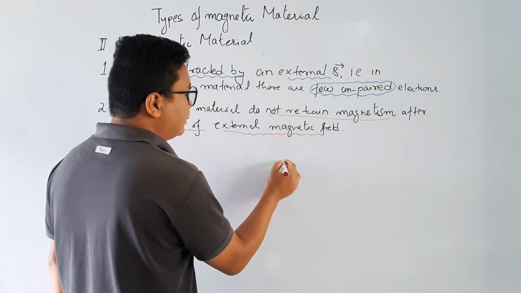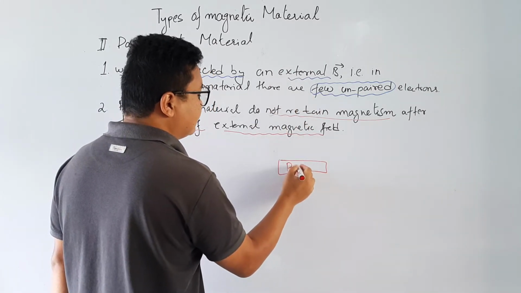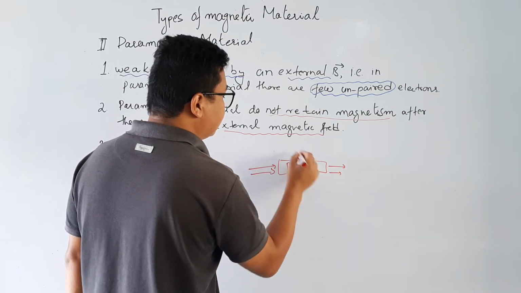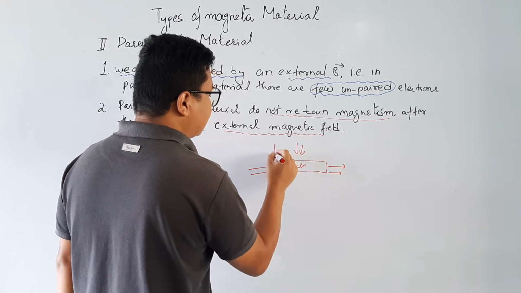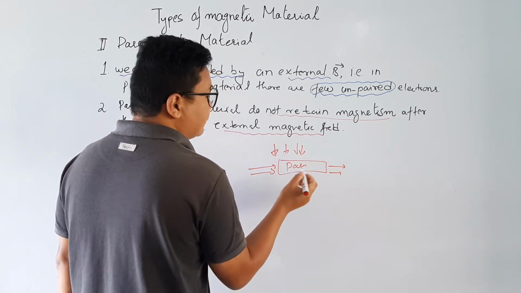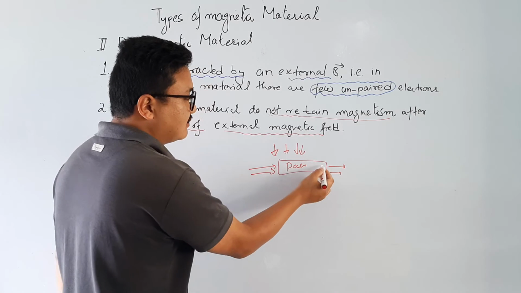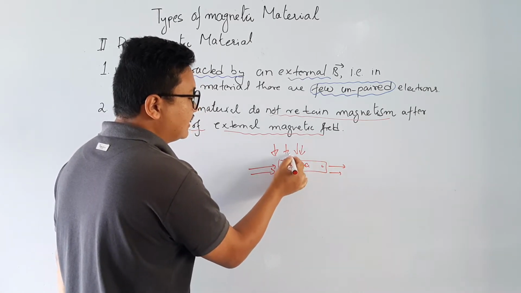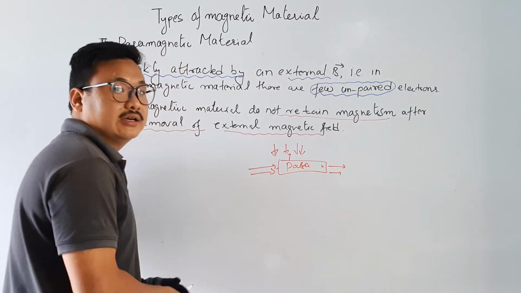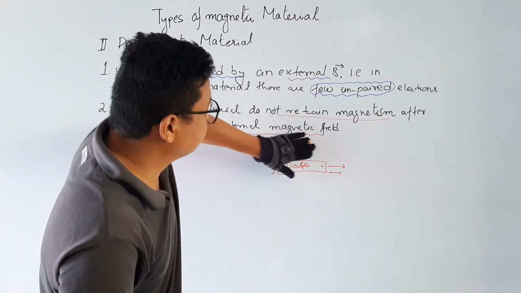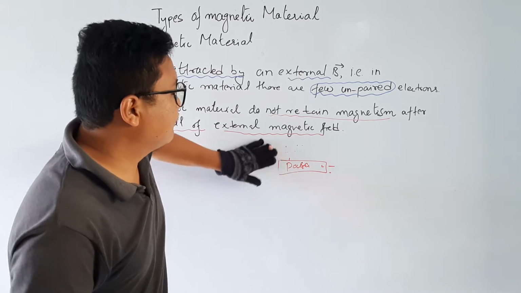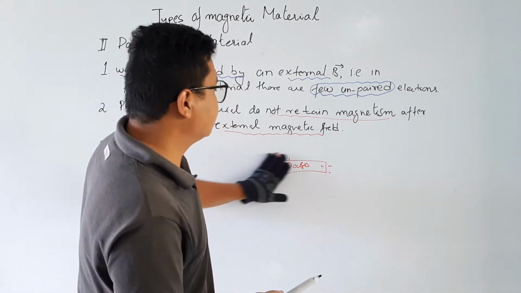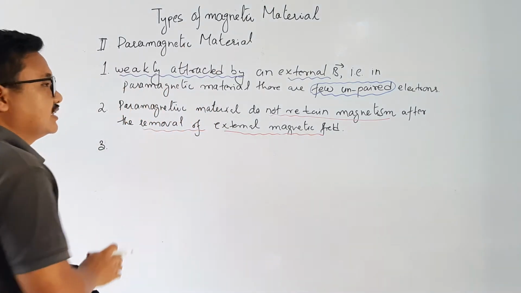Understood? For example, you have this paramagnetic material. Put the magnetic field, and it will attract. This paramagnetic material will be attracted by the magnetic field, and whenever we remove the magnetic field, this paramagnetic material will not show any magnetism. So this is what number 2 says.